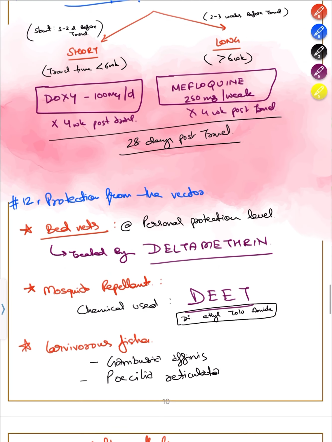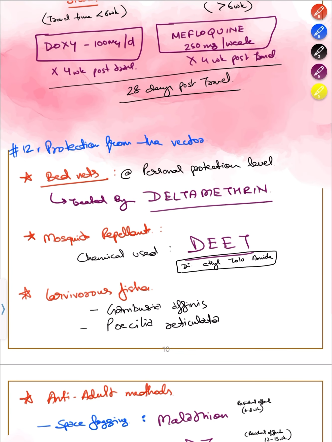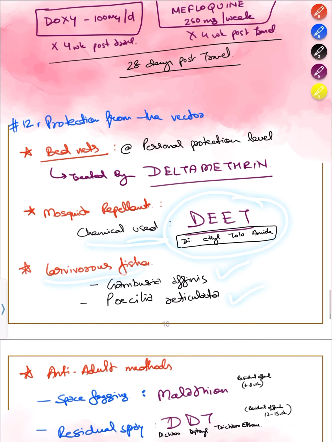Okay. Next is protection from the vector. This has a lot of theory, but not that many questions are there. So I have only mentioned the important ones. Bed nets are a personal level protection and treated with deltamethrin. Mosquito repellent chemical used is DEET. Larvivorous fishes are Gambusia affinis and Poecilia reticulata.